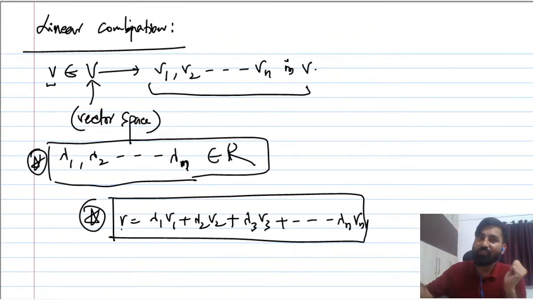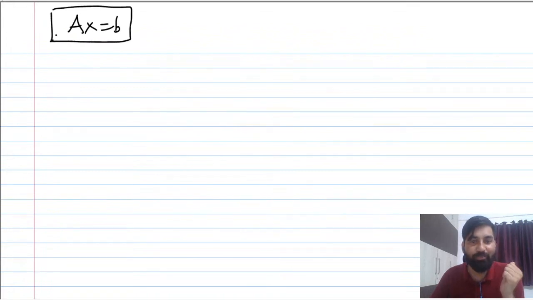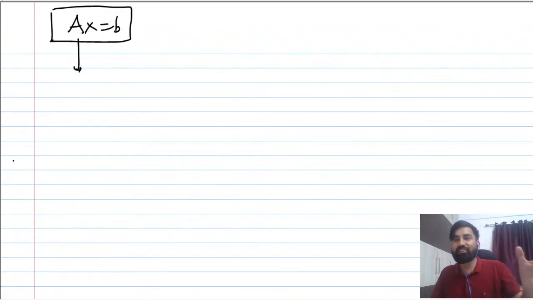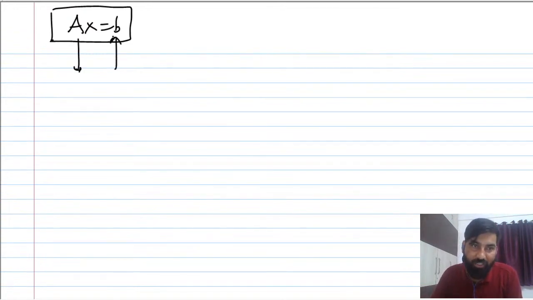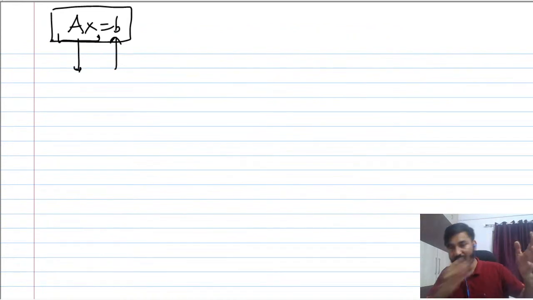Any vector can be written in terms of linear combination of other vectors. You can understand from this as well. Suppose we have Ax equal to b, the shorthand representation of a system of linear equations. A times x is matrix into vector, or you can say you obtain b by taking the linear combination of the column vectors.